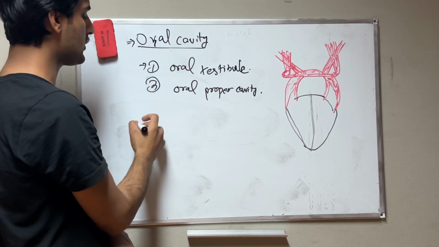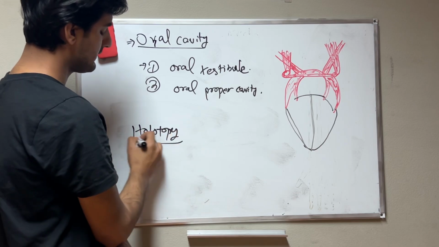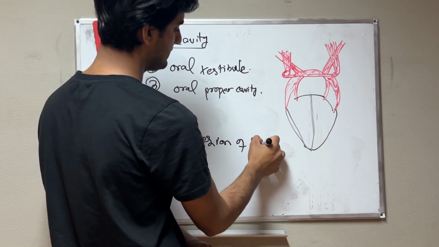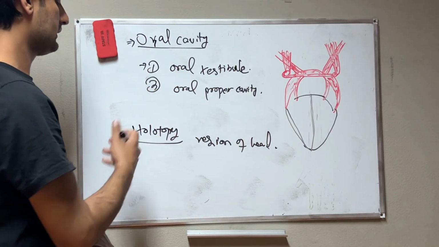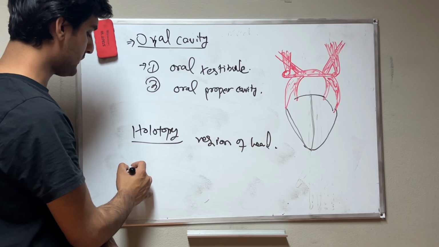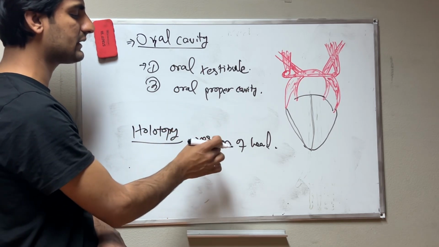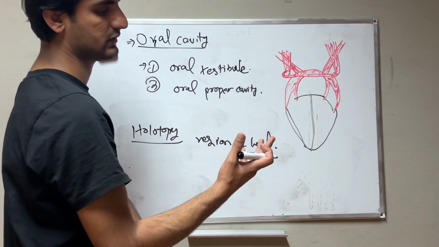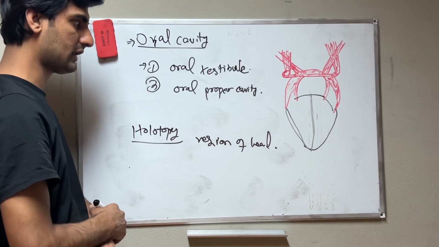The holotopy of the oral cavity is the region of the head, because it is present in the head. The skeletotopy is not important here, because we already know the region of the head. Then we will discuss the borders of the oral cavity.